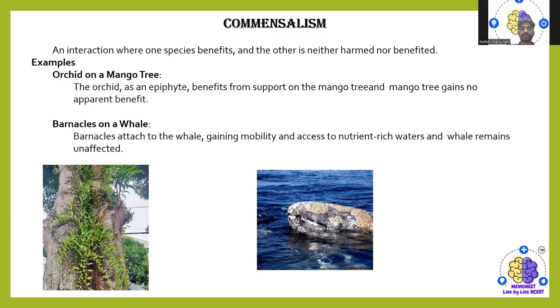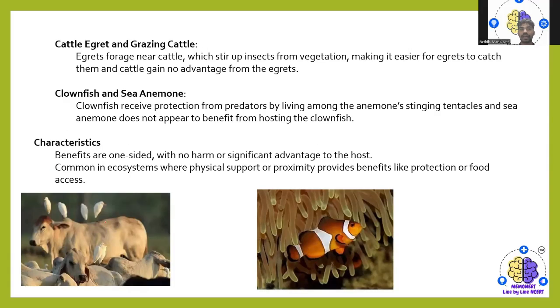Then barnacles on the whale. These barnacles are attached to the whale, gaining mobility and access to nutrient-rich water, and whales remain unaffected and do not get any advantage because of it.